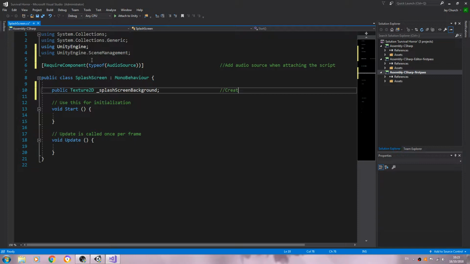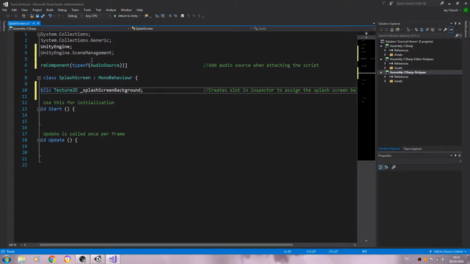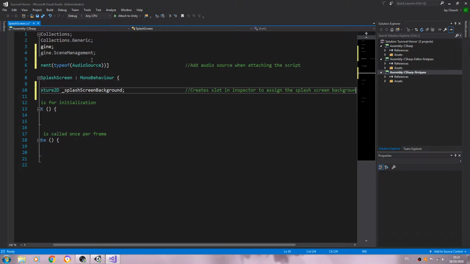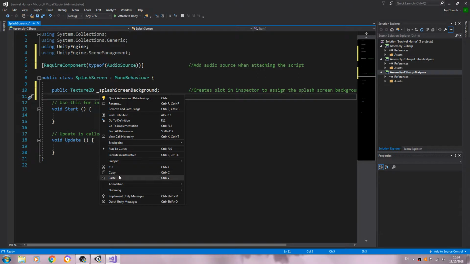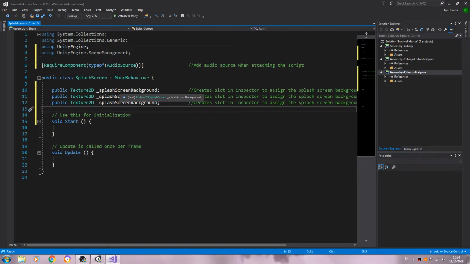Into the comments, our normal comments: create slot in inspector to assign the splash screen background. Just bring the comments in a little bit. Let's copy that variable and paste it in twice.